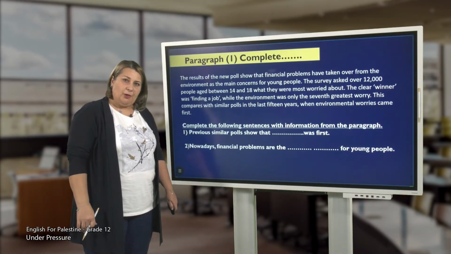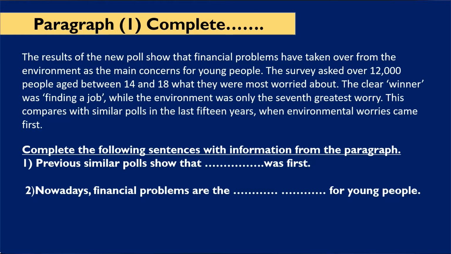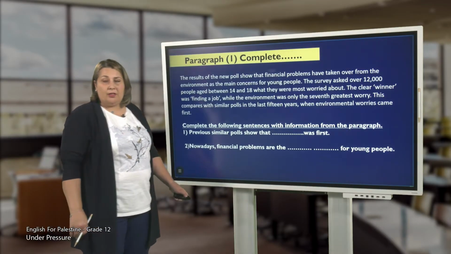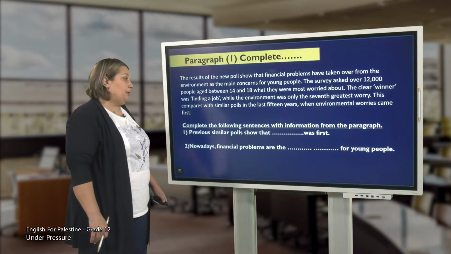And now let's move to the next part of our questions, which is complete. Complete the following sentences with information from the paragraph. Number 1. Previous similar polls show that blank was first. What was the first position in this poll? Now, 2. Nowadays, financial problems are blank for the young people. Okay? Now, I think you have read this text. So now let's go to the answers.